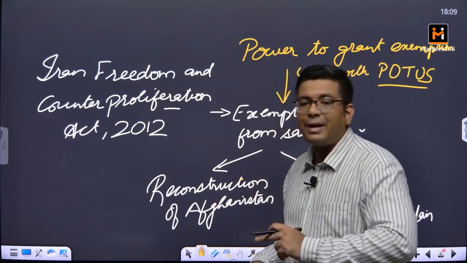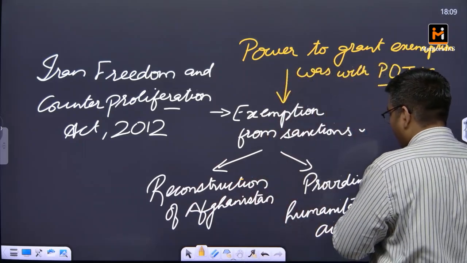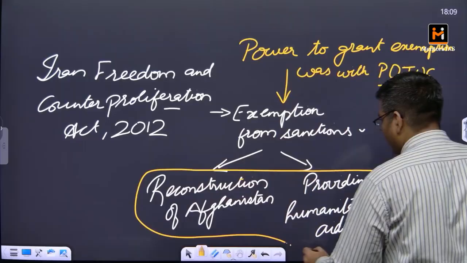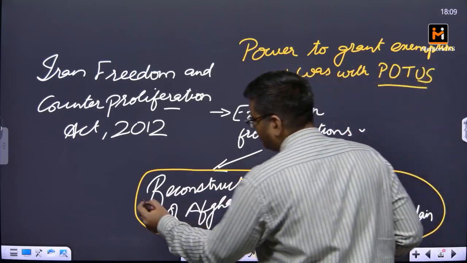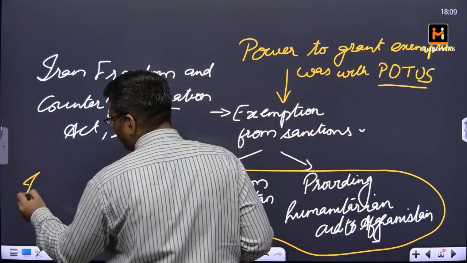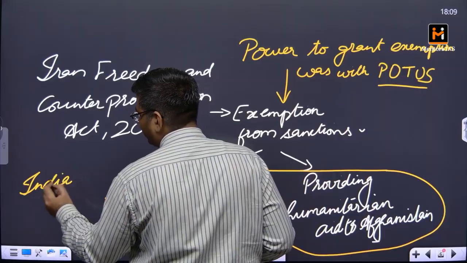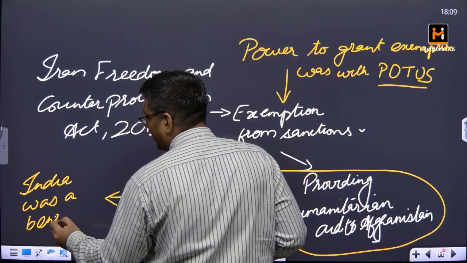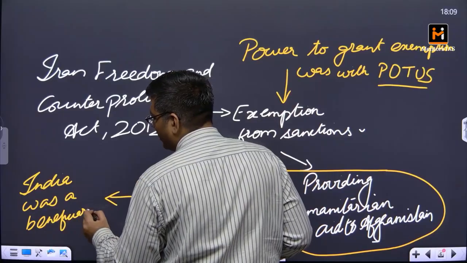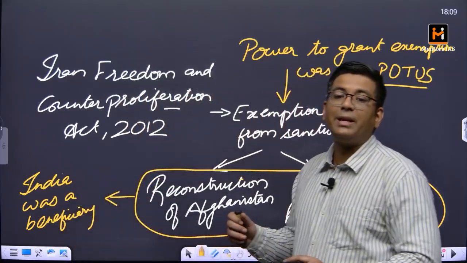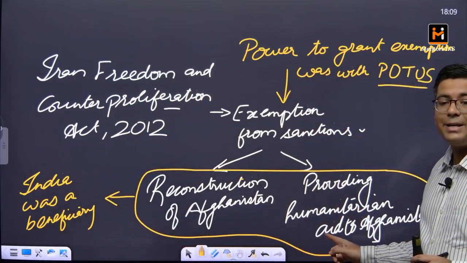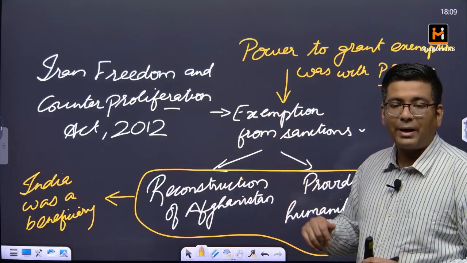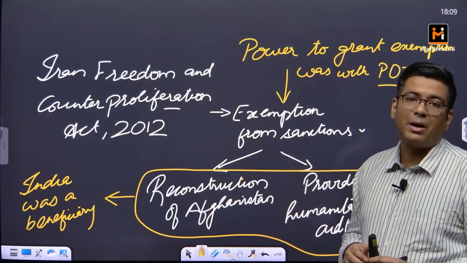And in this entire effort, India was basically a beneficiary. How exactly is India a beneficiary? Because India uses a particular port in Iran to supply humanitarian aid relief material to Afghanistan, and that port is Chabahar.